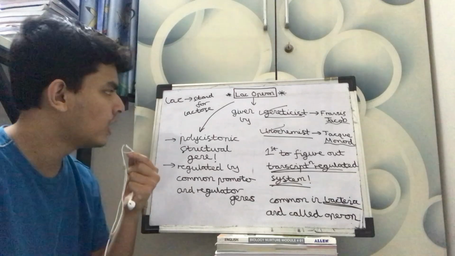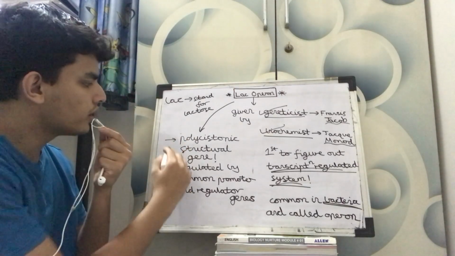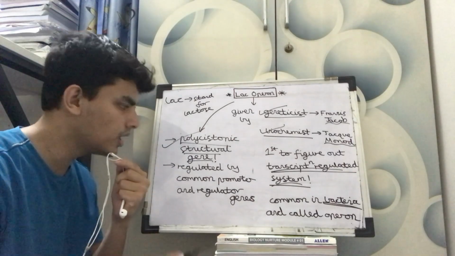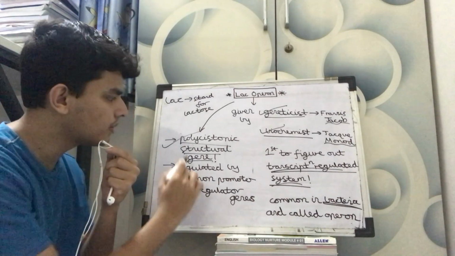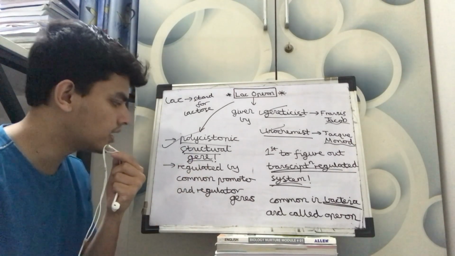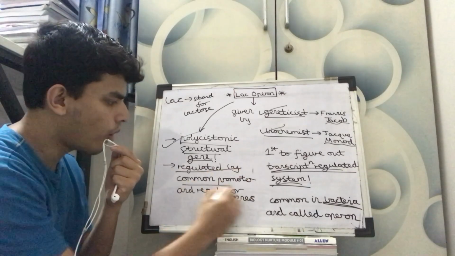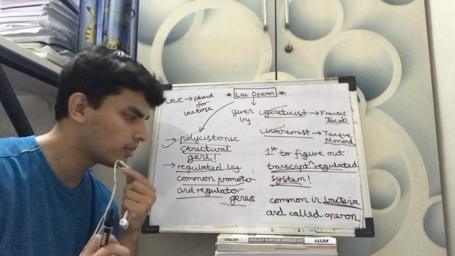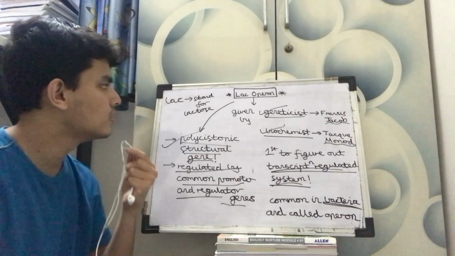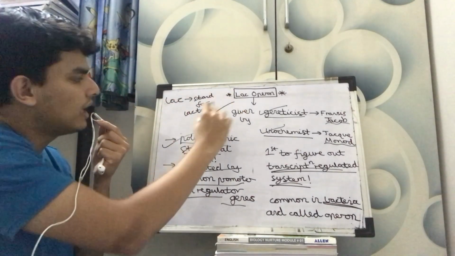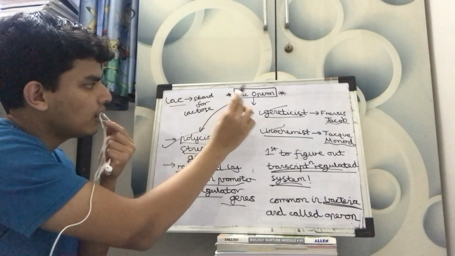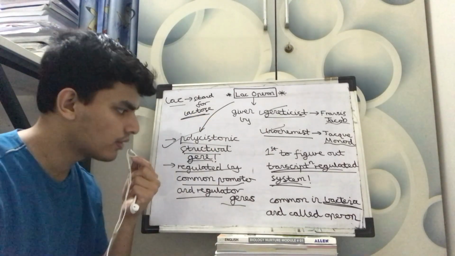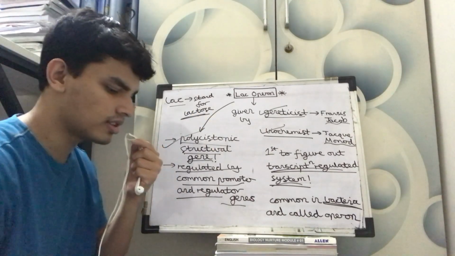Now, what is Lac Operon? It is a polycistronic structural gene. We will dig into it deeply, but for now just remember it is a polycistronic structural gene. It is regulated by a common promoter and regulator genes. The lac in Lac Operon stands for lactose. Very important, it stands for lactose.